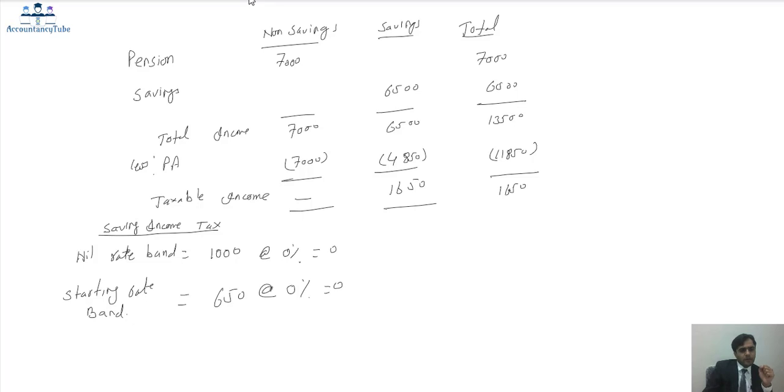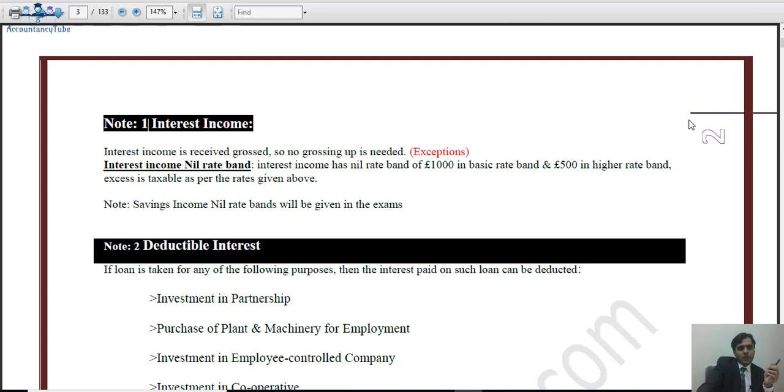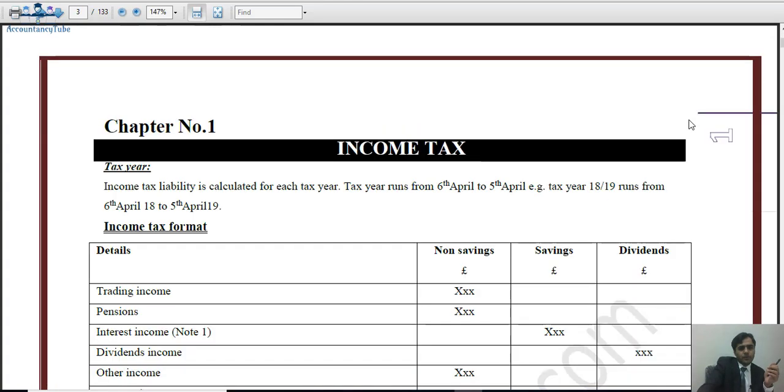That is our starting rate band, okay, at the rate of 0%. So eventual tax liability is nothing. They will not have to pay any tax liability at all. Now, if you go back to page number 1 of your lecture notes, I will just go through with you.